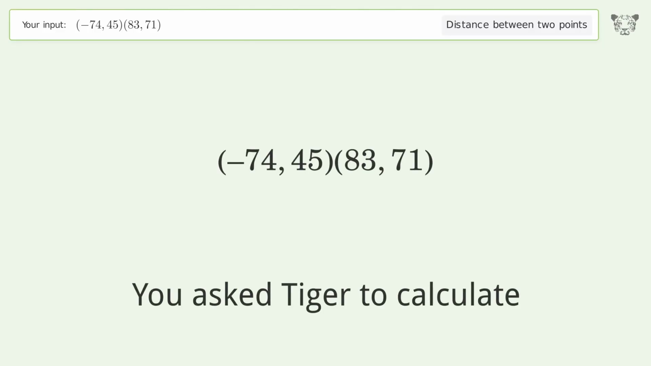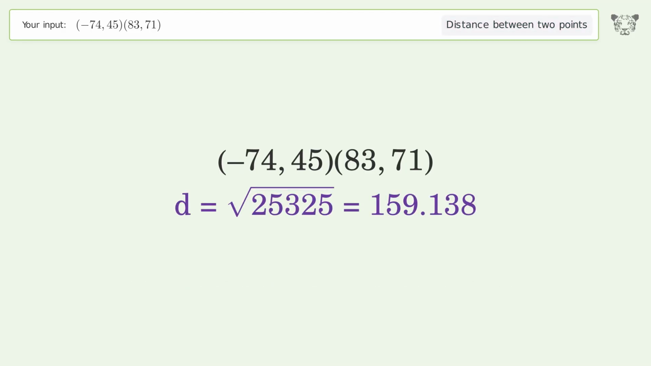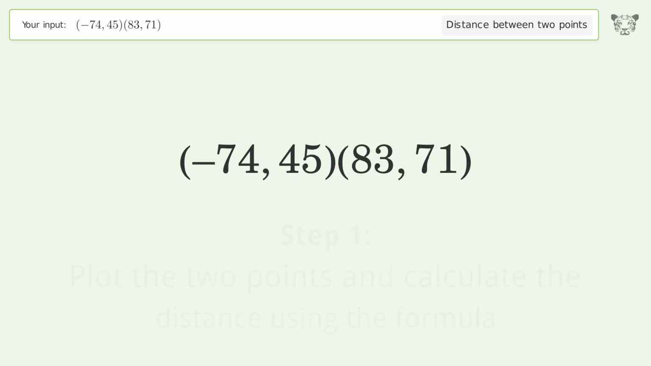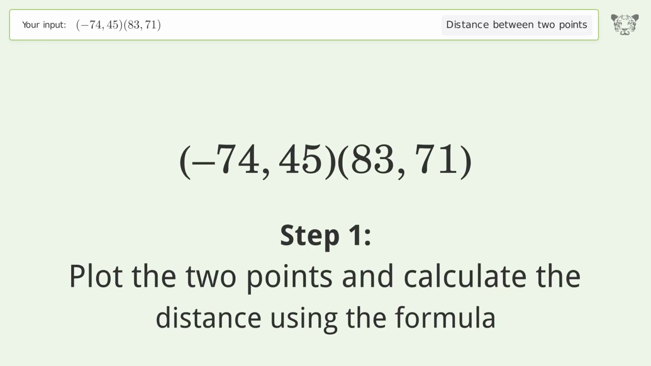You ask Tiger to calculate. This deals with the distance between 2 points. The distance between the 2 points is the square root of 25,325 or 159.138. Let's solve it step by step. Plot the 2 points and calculate the distance using the formula.